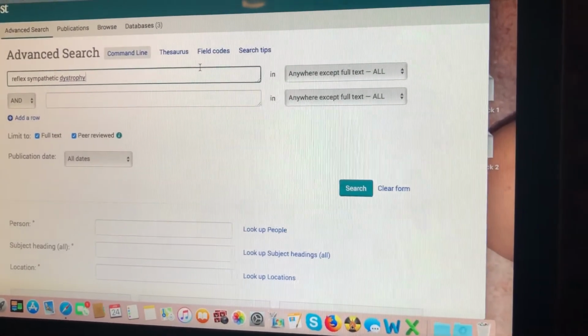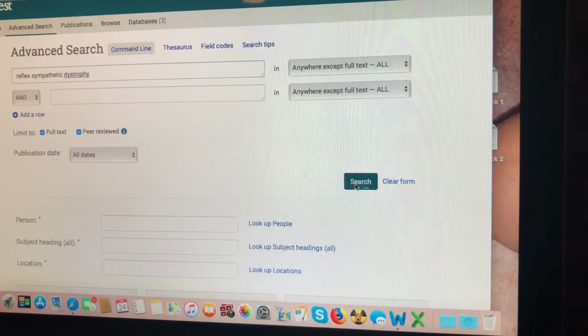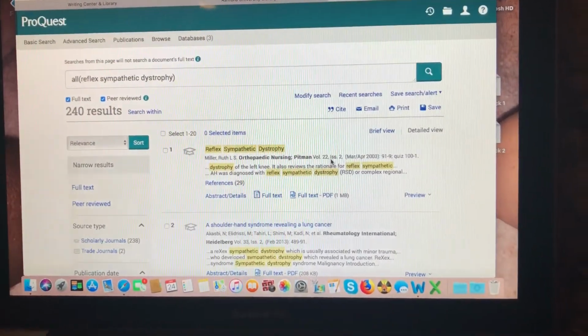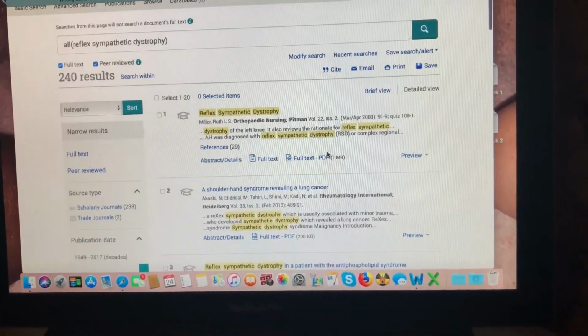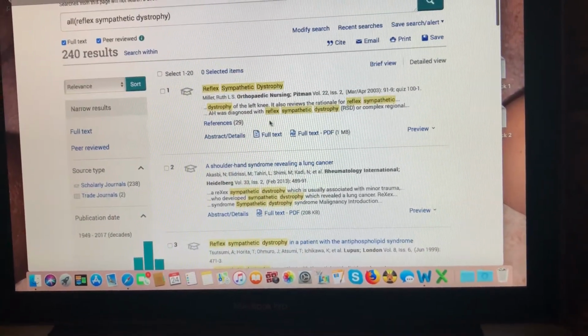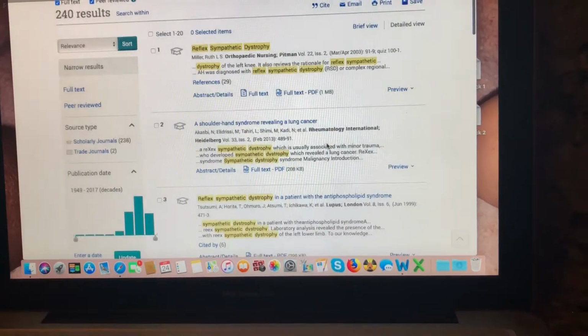And let's see what comes up. So, as you can see, there's 20 items just in this.